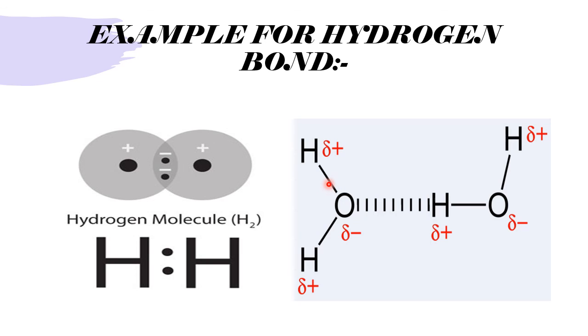When it withdraws the electrons, it gets a partial negative charge and hydrogen a partial positive charge. This partial positive charge of one water molecule links with the partial negative charge of the other water molecule. This is called hydrogen bonding. This is covalent, but between the two water molecules, this is the hydrogen bond. We will discuss more at the end of this chapter.